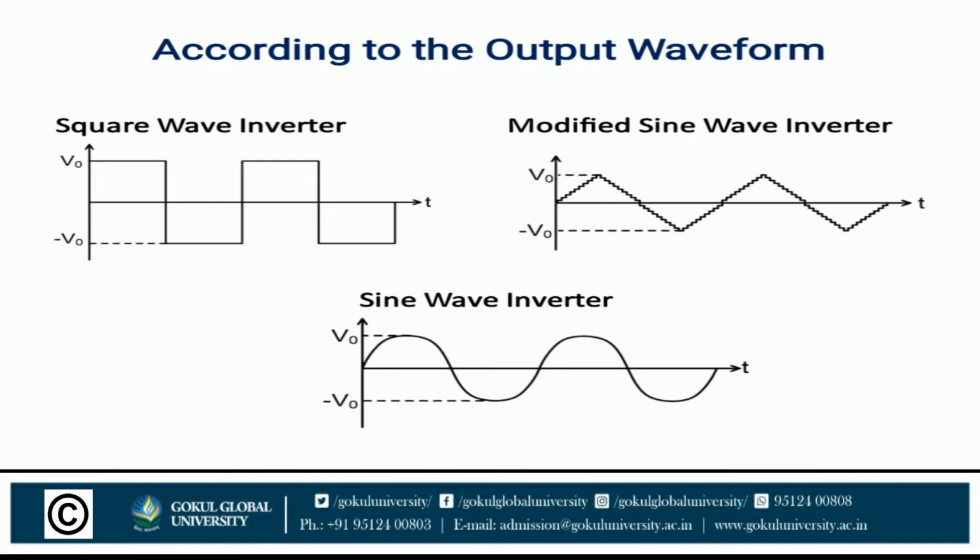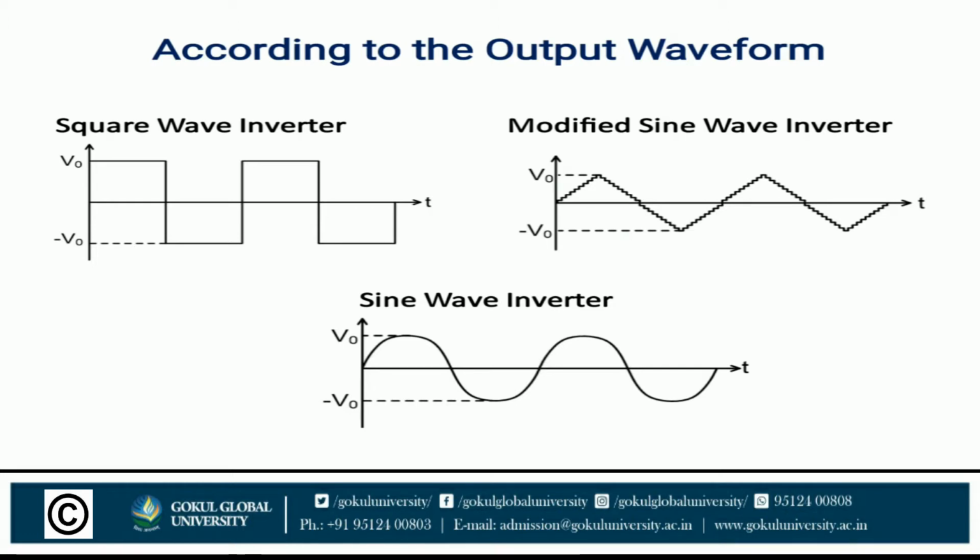Then the modified sine wave inverter, also known as a quasi square wave inverter. This inverter generates a signal nearer to the sine wave, but it cannot generate a smooth sine wave. A modified sine wave inverter creates some pauses before phase shifting. It does not shift phase directly from positive to negative like a square wave. The construction of this inverter is more complex than the square wave inverter, but simpler than the sine wave inverter.